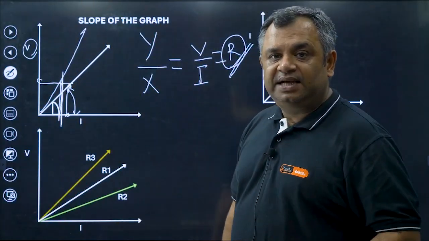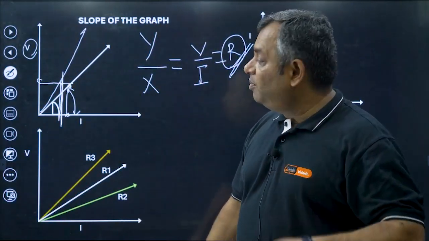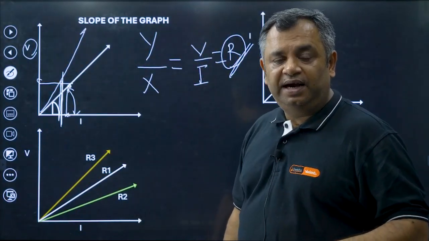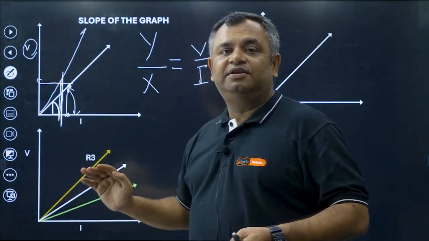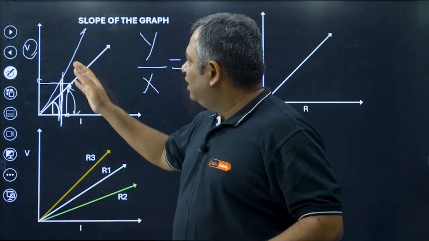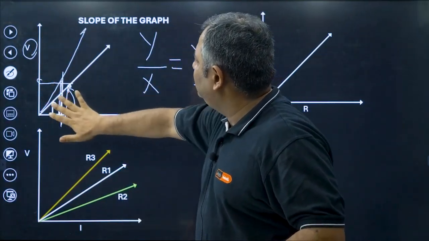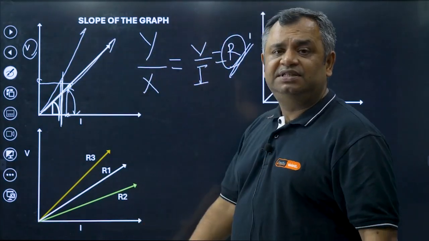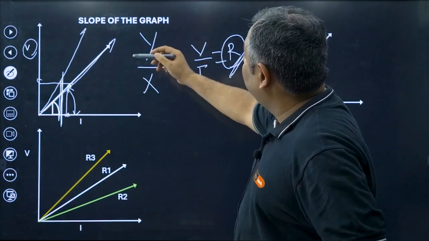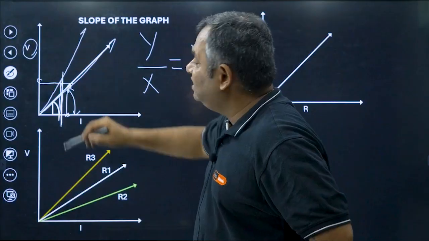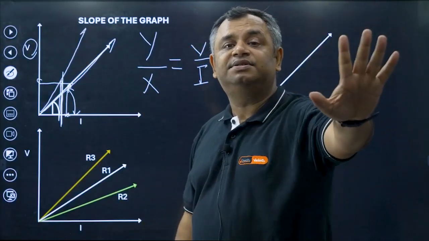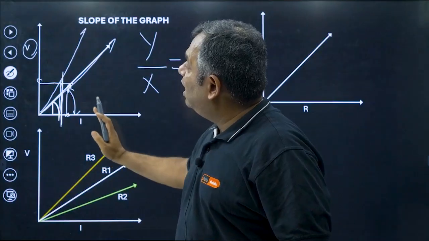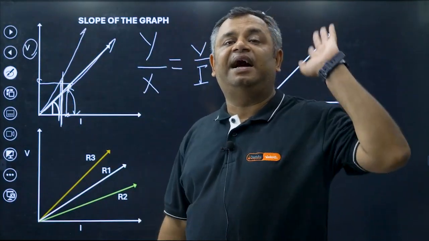So the slope basically is the ratio between y-axis and x-axis, and can also be denoted by the angle. If the angle is higher, the slope is more. So this line basically defines R, which is the resistance. If I increase the slope, if I increase the angle, the resistance will increase. Remember this. Higher the angle, steeper the slope, higher the resistance in V and I graph.